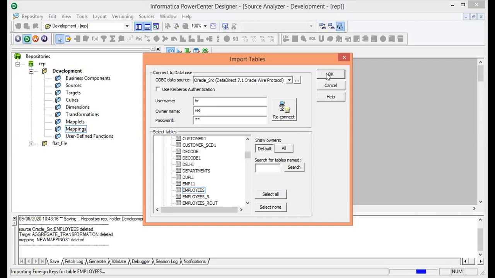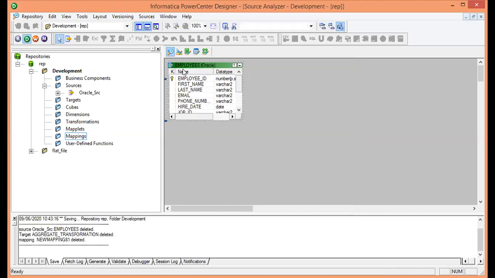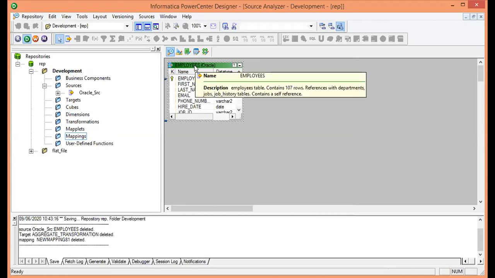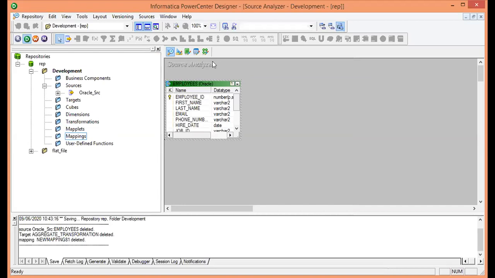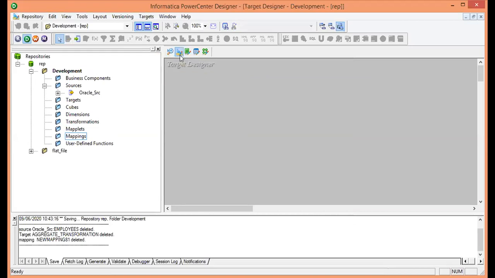Now you can see this is my employee table. It has been imported under the source analyzer. In the same manner, I will import my target table. So how to import the target table? For that, I have to click on the target designer. Make a single click on the target designer.